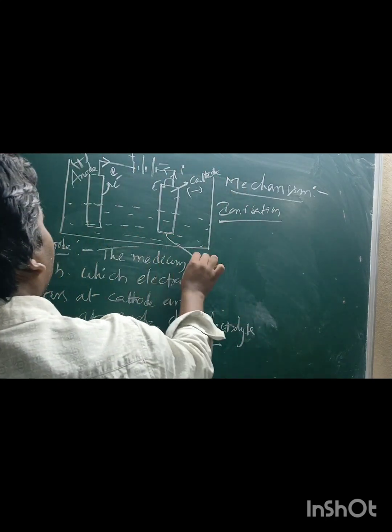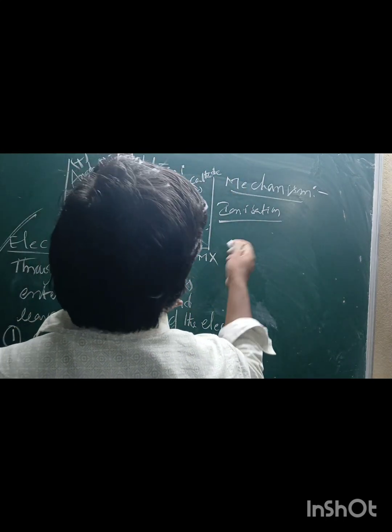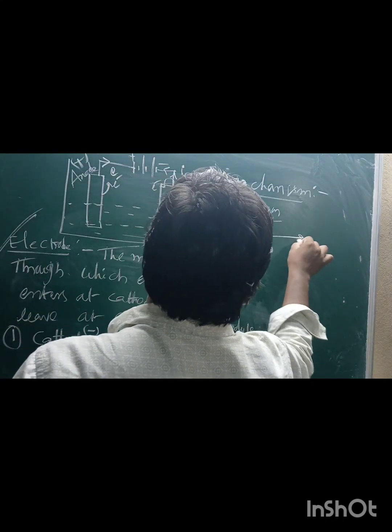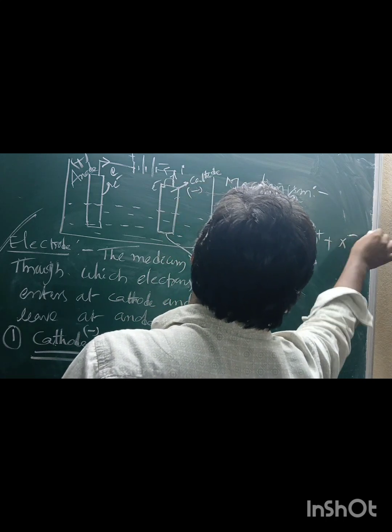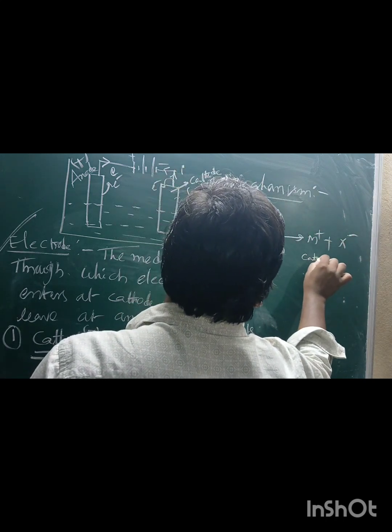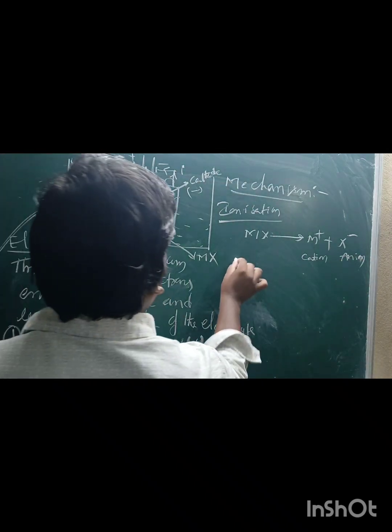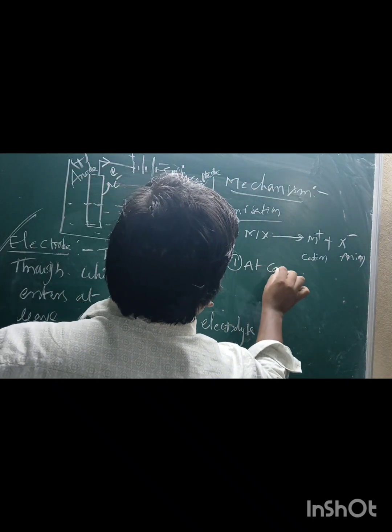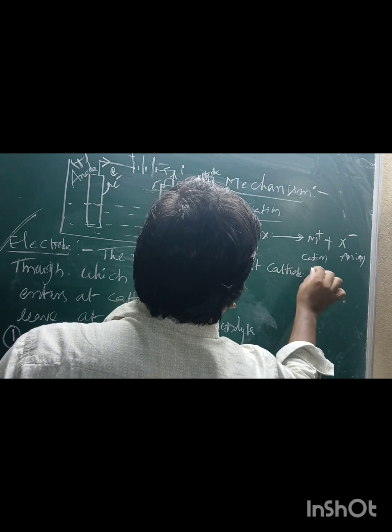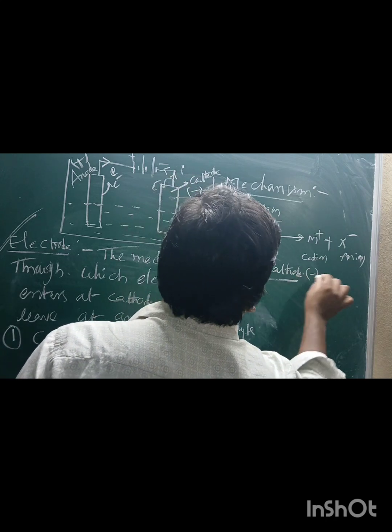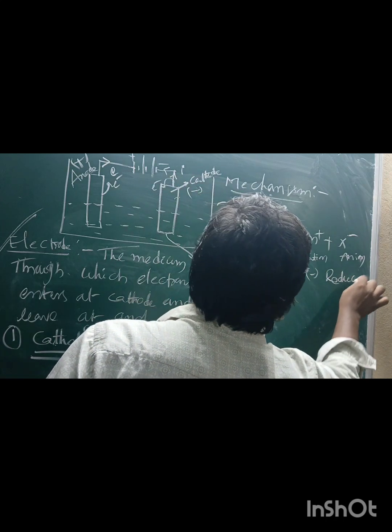For example, now I am taking MX as the electrolyte. MX can dissociate into M plus and X minus ions. Positively charged ions are called cations. Negatively charged ions are called anions. At the cathode, carrying negative charge, reduction takes place.